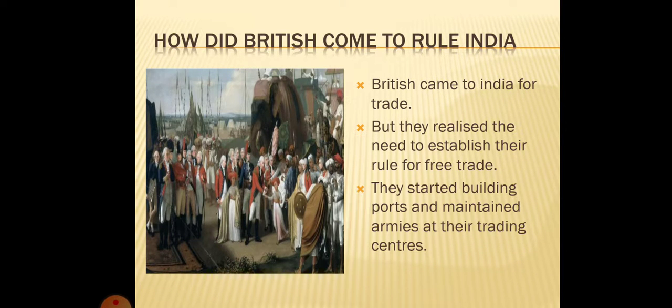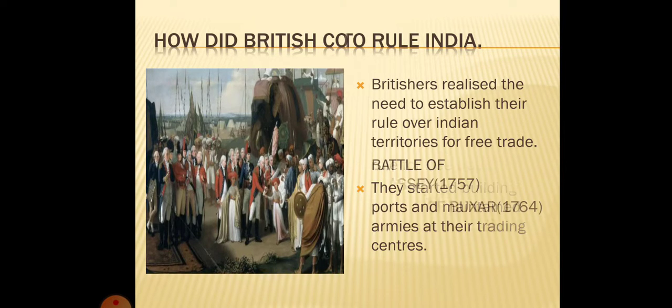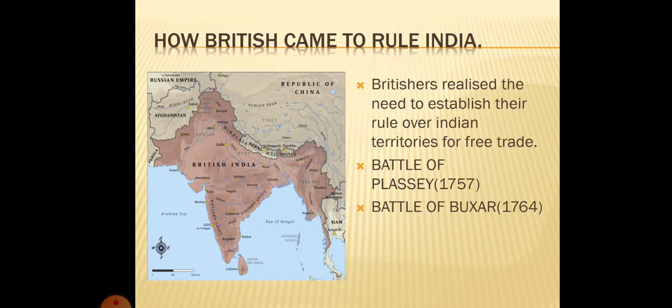How did the British come to rule India? Initially, the British came to India only for trade. But soon they realized that they needed to establish their rule over India so that they could trade freely. They started building their ports and maintained armies at their trading centers. The first sign of this change was the Battle of Plassey in 1757 and the other was the Battle of Buxar in 1764.